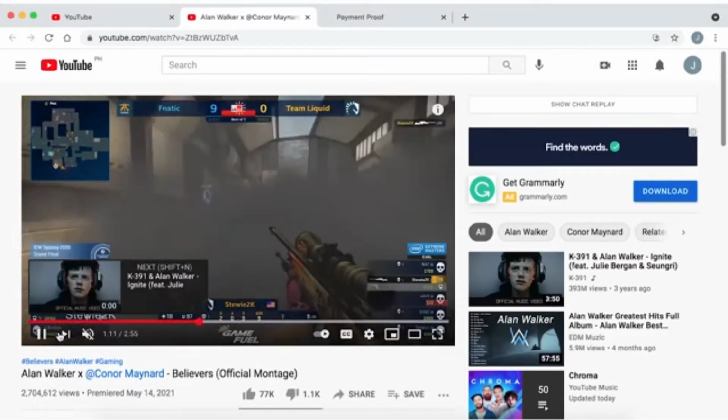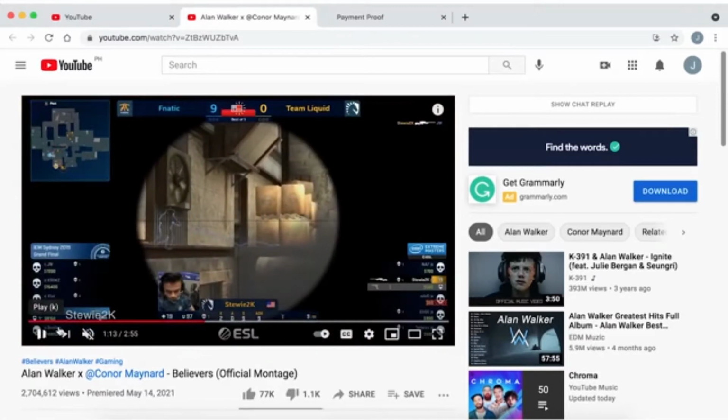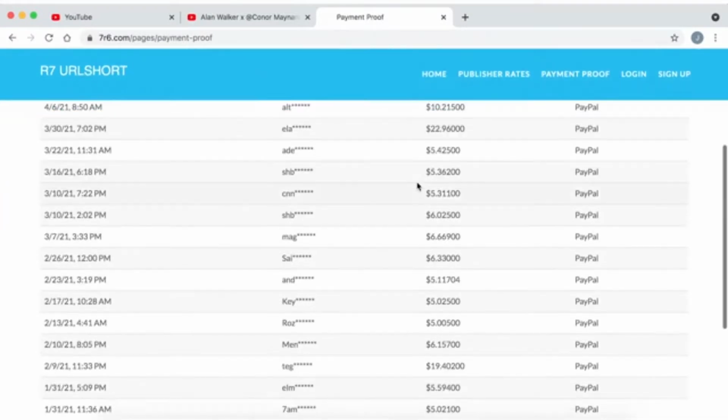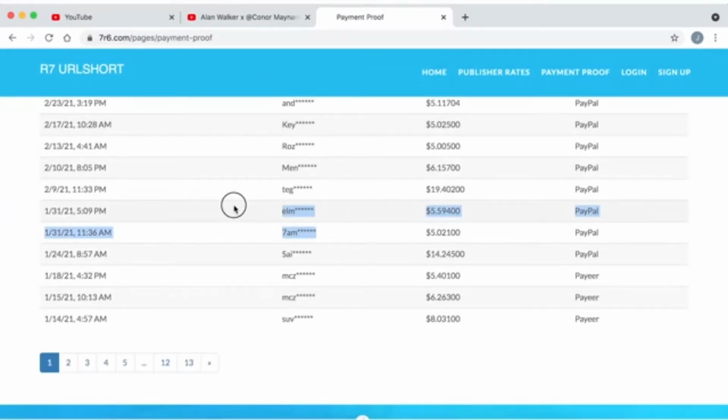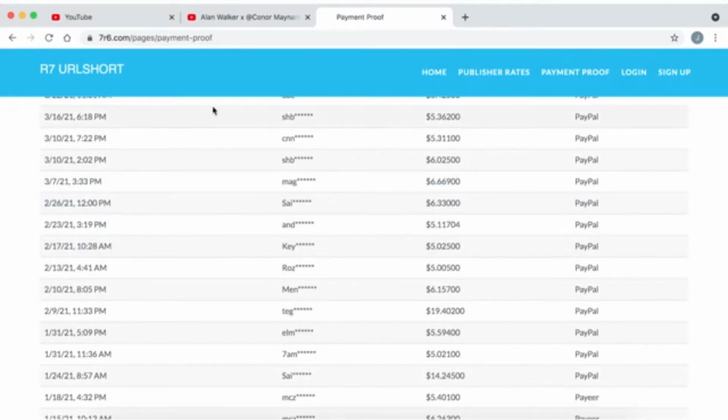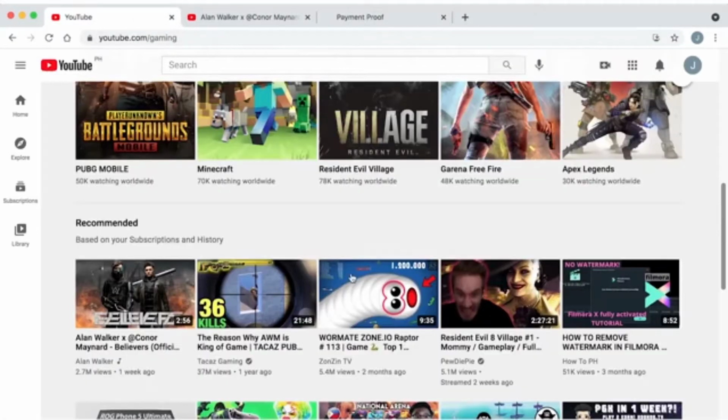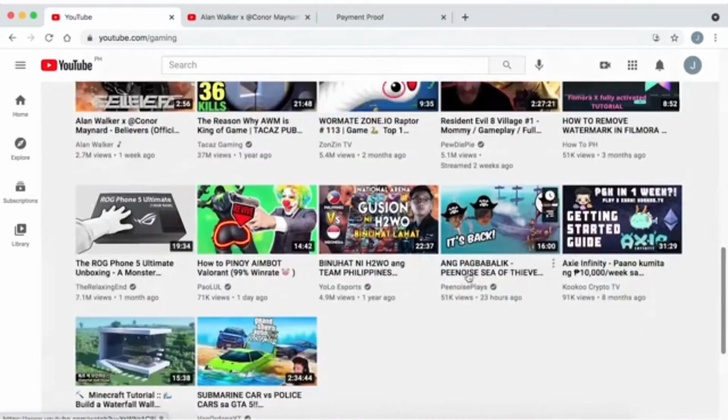Step number 2. Once you're on the video, I want you to make sure that you watch at least a minimum of 30 seconds of the video. And step 3. Boom! You make money! Now take a look at this. All of these are real payment proofs from people all over the world. All this money for every single video that they watch.